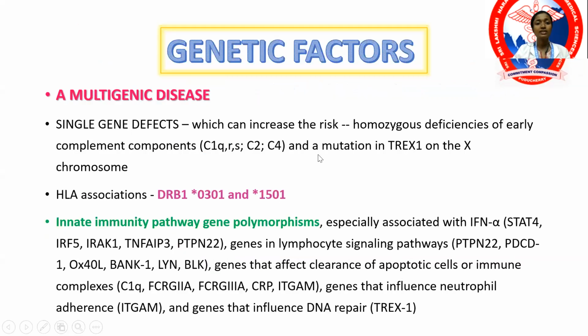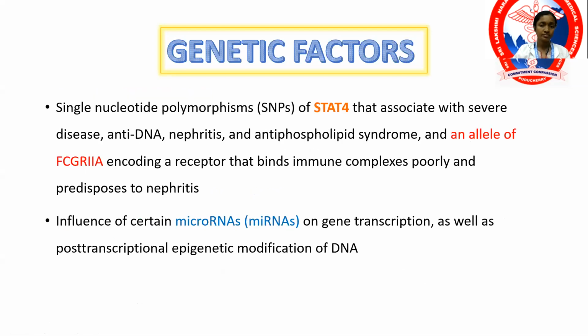Basically, it is a multigenic disease. There is no particular gene that is responsible. There are various genes that go malfunctioning here. And it has an HLA association. The HLA association with DRB1 is seen. There are polymorphisms in the innate immune pathway. You don't have to go too much into detail about these. Just remember it is a multigenic disease. So there are various genetic factors that go haywire.